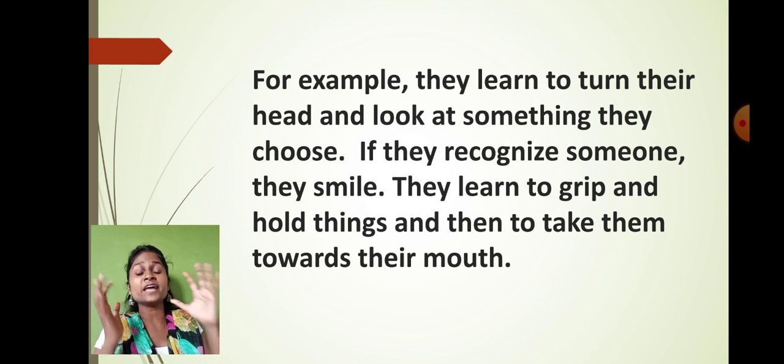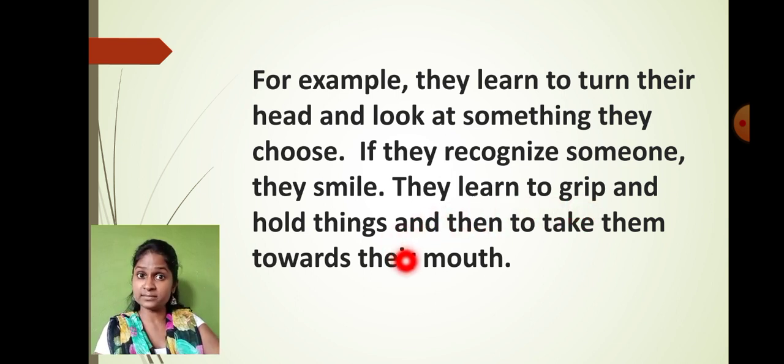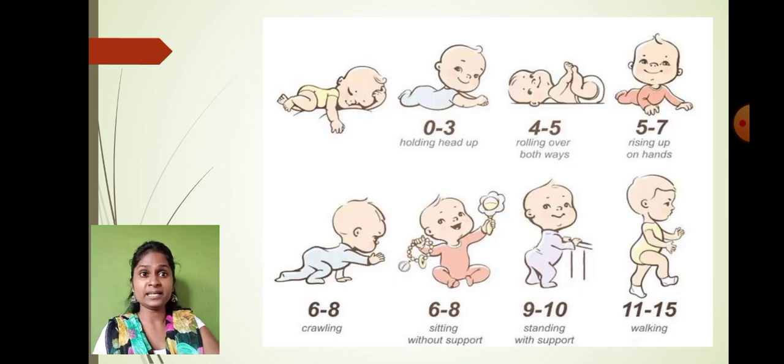They try to look at their favorite balloon, the colorful things, getting very attracted. Children always get attracted toward colorful and bright objects. So they learn to grip and hold things, and then to take them toward their mouth. Whatever they get, usually they take towards their mouth and start chewing immediately. So these are the small movements of babies, right? You must have seen that there are so many types of movement we see in children.